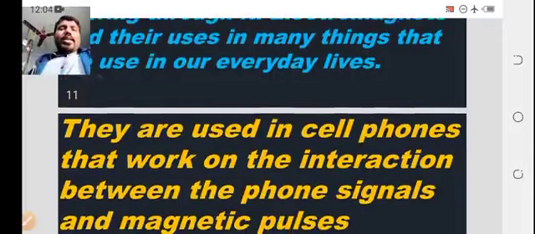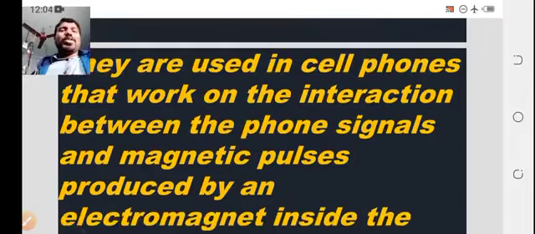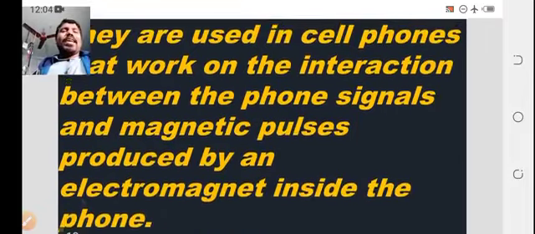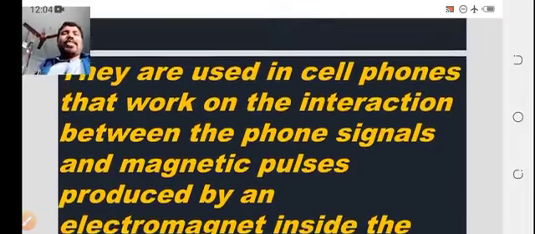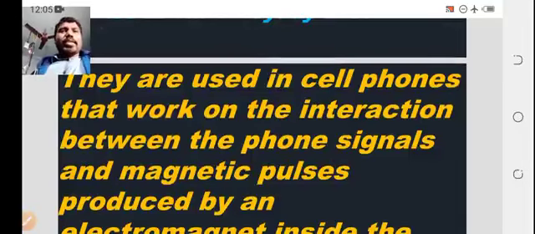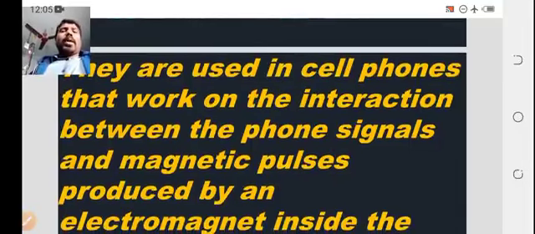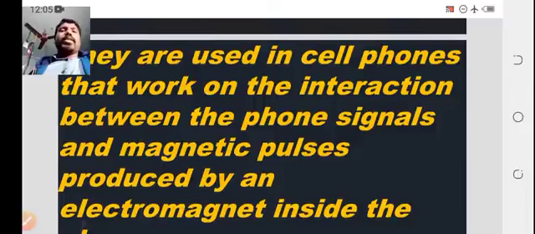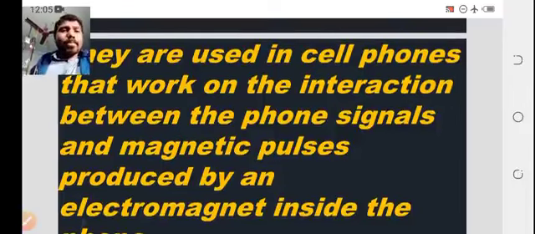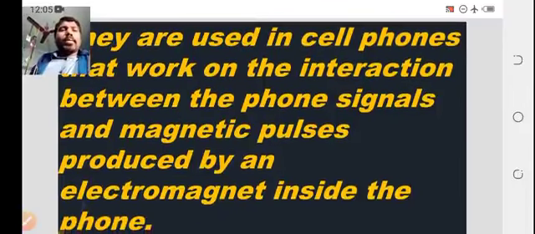They are used in cell phones, as we just discussed. Cell phones work on the interaction between the phone signals and magnetic pulses produced by an electromagnet inside the phone. For example, consider how your mobile phone works: it works on the interaction between the phone signals and magnetic pulses produced by an electromagnet.